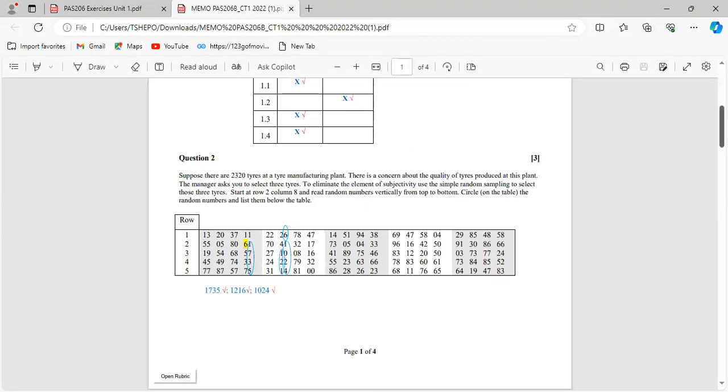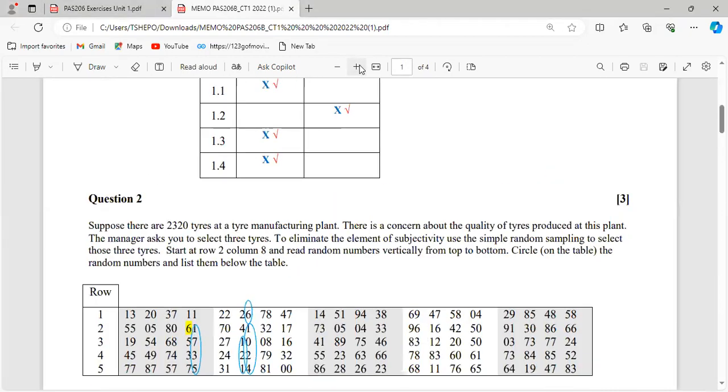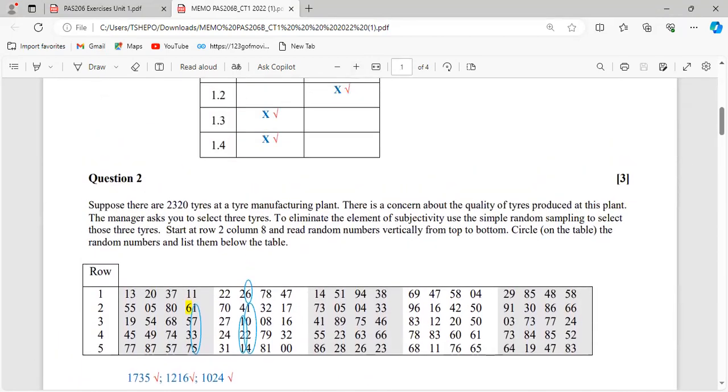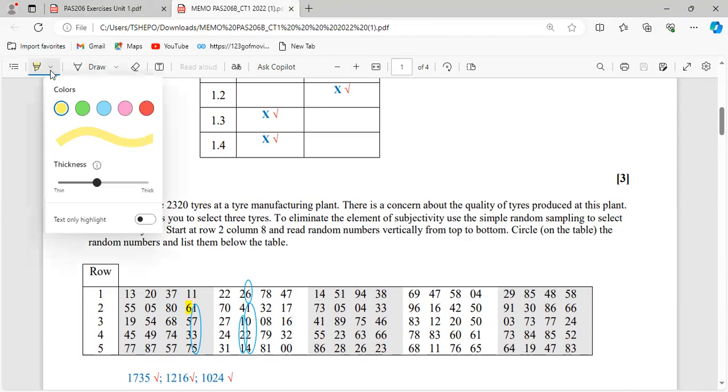All right, so it's question number 2. It is still the same thing, but let's go through it. Let me zoom it so that we can see. I hate that we have the answers on this. I wanted us to figure those answers out by ourselves, but it's fine. Let me use my highlighter in fact.